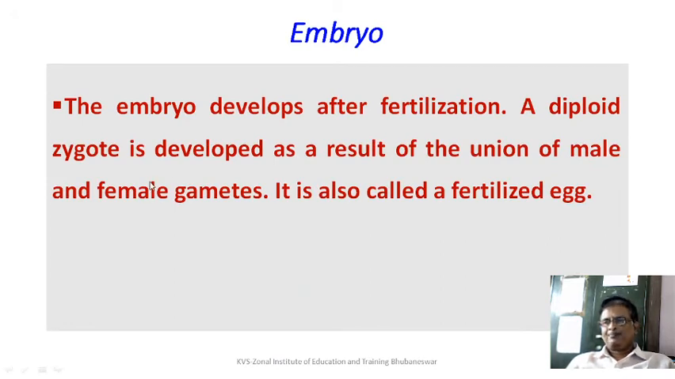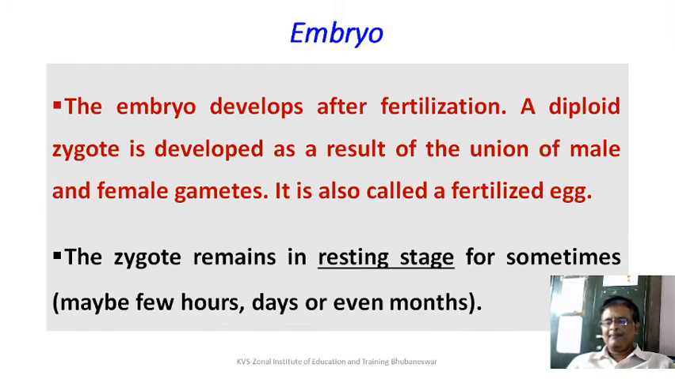The embryo. The embryo develops after fertilization. A diploid zygote is developed as a result of the union of male and female gamete. It is also called a fertilized egg. The zygote remains in a resting stage for some time, maybe a few hours, days, or even months.